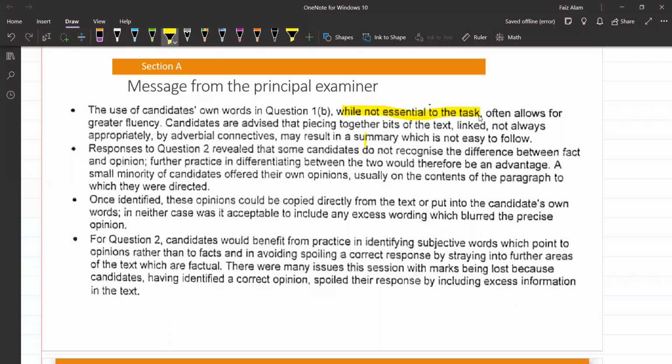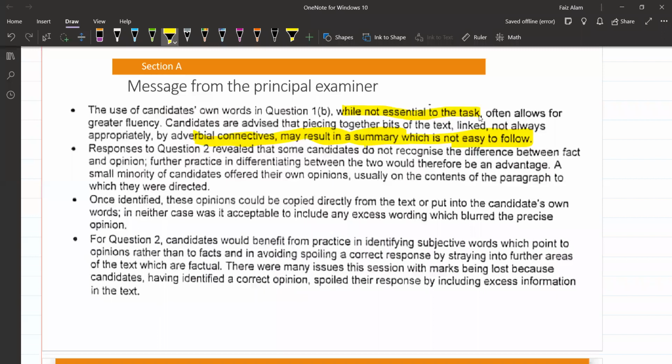Okay, now candidates are advised that piecing together bits of text linked not always appropriately by adverbial connectives may result in summary which is not easy to follow. Now it is saying कि अगर आपने जबरदस्ती connectives लगाए तो कभी-कभी summary मुश्किल हो जाएगी.